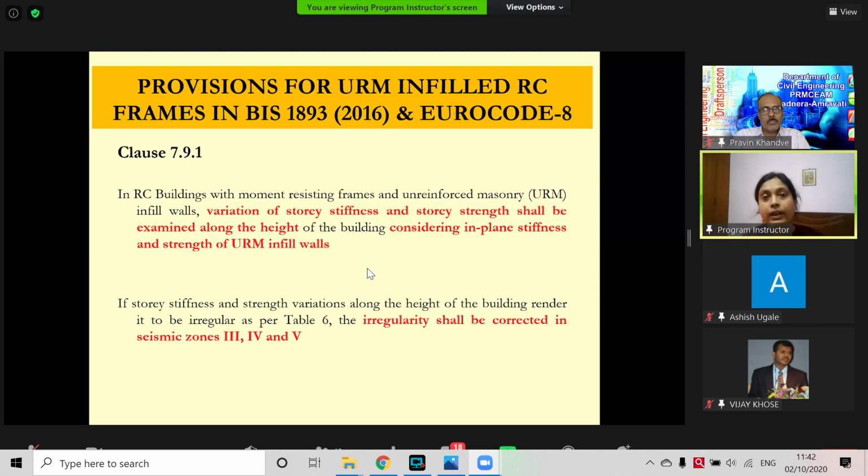It is very difficult to ensure, and as you can see, it's 3, 4, 5, only seismic zone 2 is excluded. Seismic zone 2 is very small, restricted to a very small area of India. So practically everywhere I cannot keep any irregularities in terms of strength and stiffness. But how are we going to ensure that irregularity is not there?